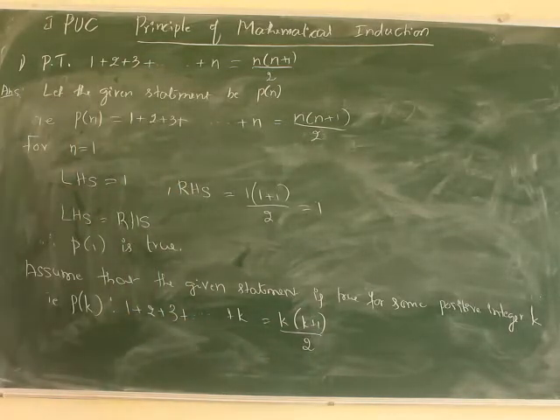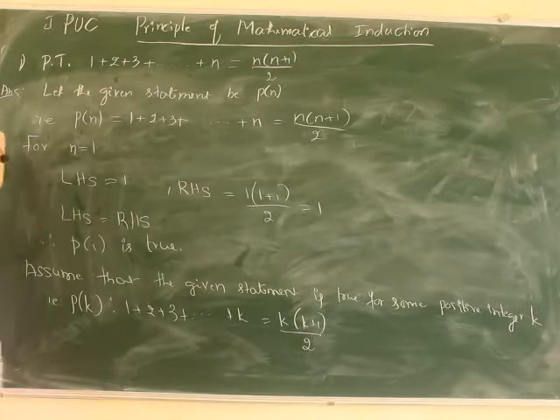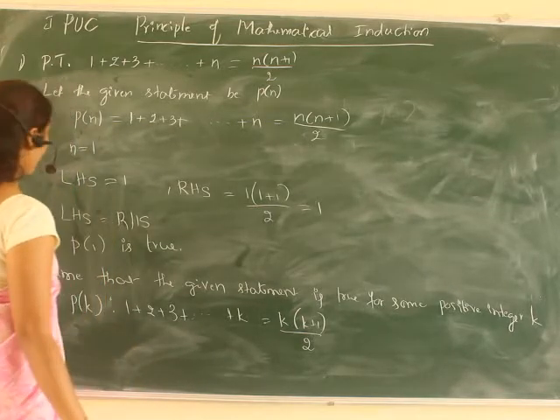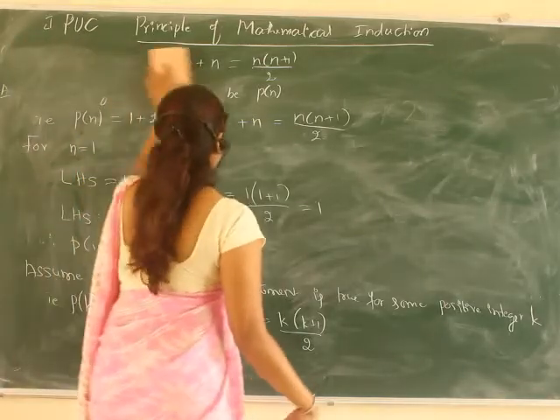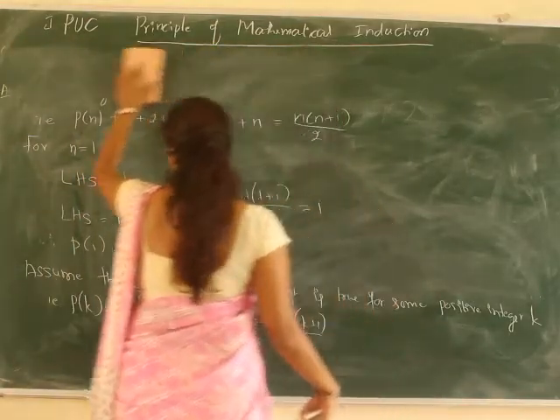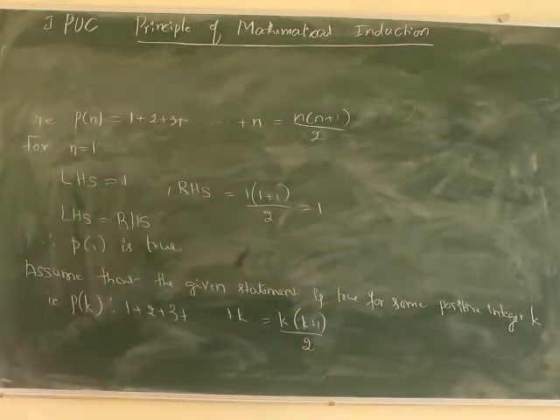So after the assumption, what do we have to do? We have to prove for the next one. What is that next one?